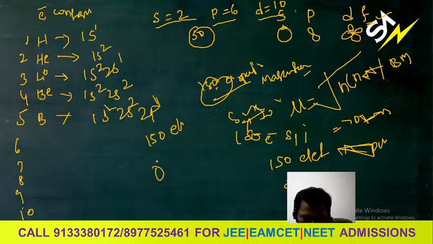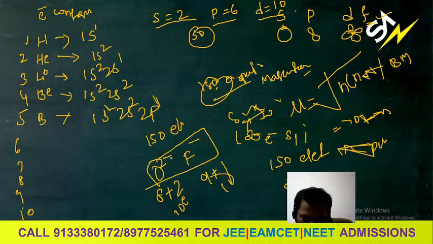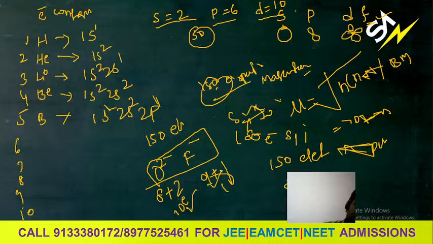For example, write O2 minus and F minus. The atomic number of oxygen is 8, and it gains 2 electrons, that means 10 electrons. F minus, atomic number 9, gains 1 electron, so 10 electrons. These two are called isoelectronic species. Even though they are different elements, their total number of electrons is the same. This is the topic we already discussed. Some of the questions we will write now.